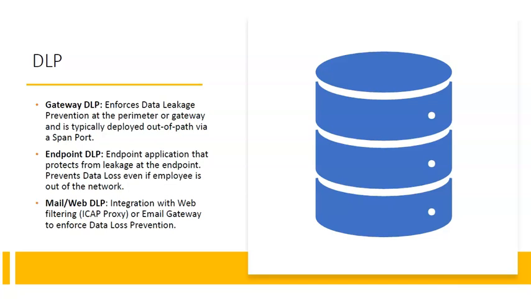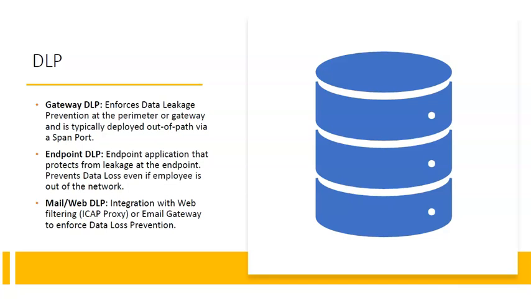A DLP system can also enforce manager authentication or authorization and capture. So a flagged confidential document is automatically sent to the manager for approval before it is allowed. The content of the message is captured for forensic analysis. So if any employee sends data or a document outside of the organization, then a flag or alert will be created to the manager of that employee. If the manager allows, then only that document will be allowed outside from that network.